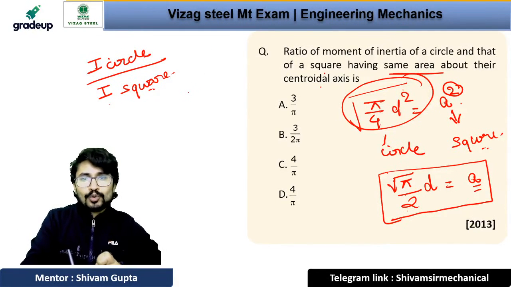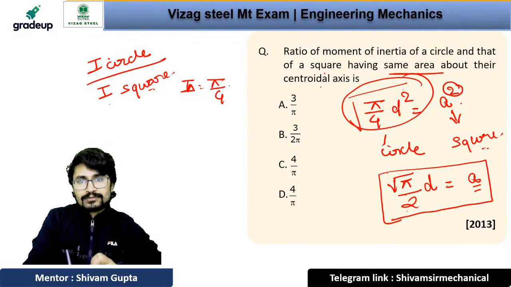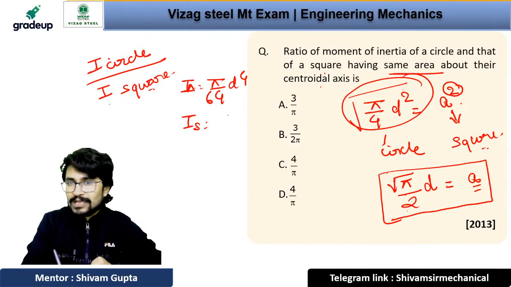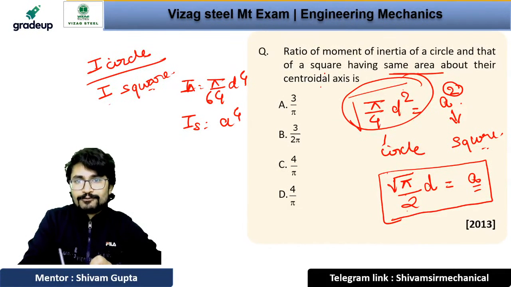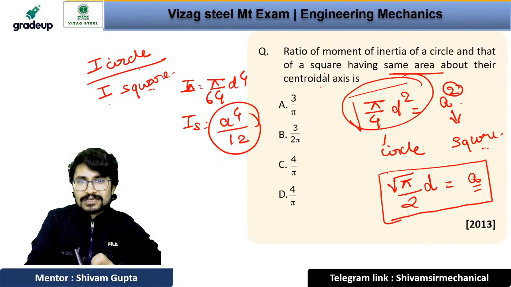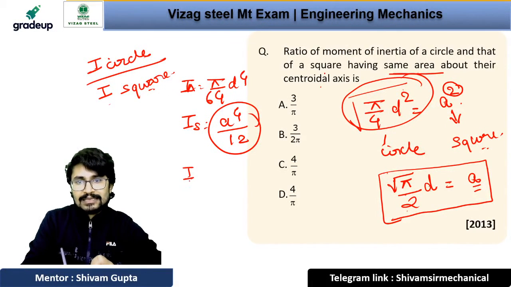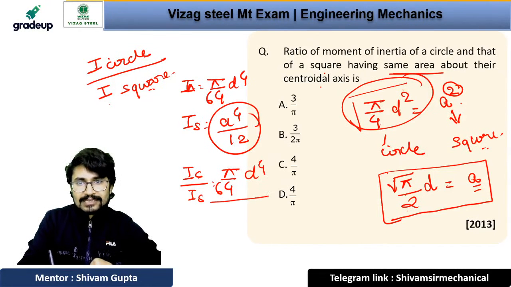Now we know that I of circle is pi by 64 d to the power 4, and I for the square is bd cube by 12, so it will be a to the power 4 divided by 12. Now I of circle upon I of square will be pi by 64 d to the power 4 divided by a to the power 4 by 12.